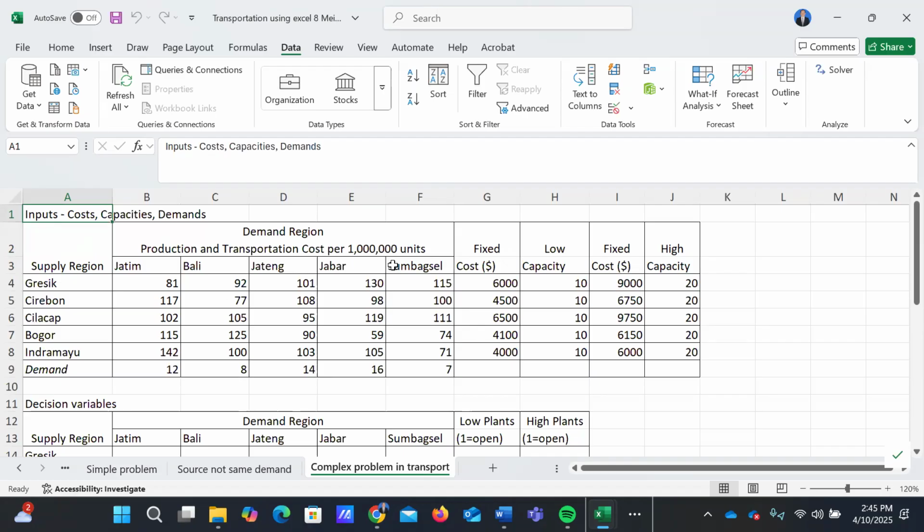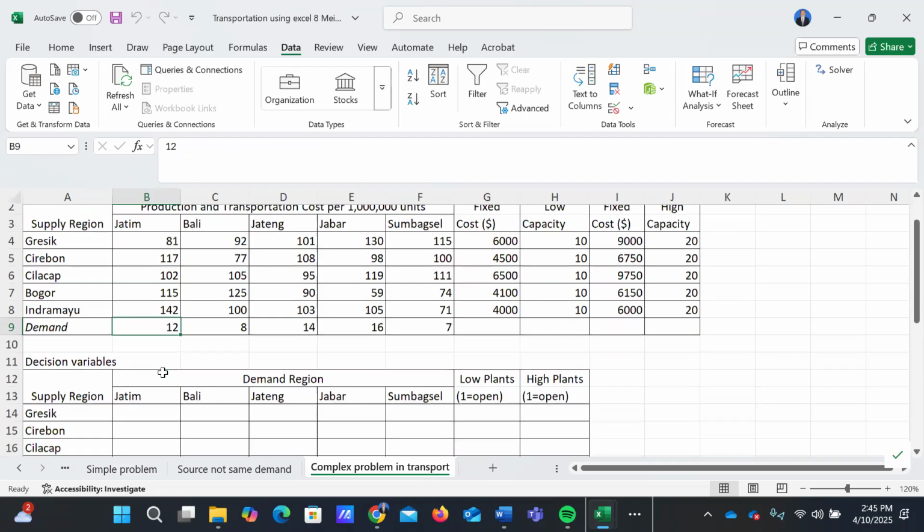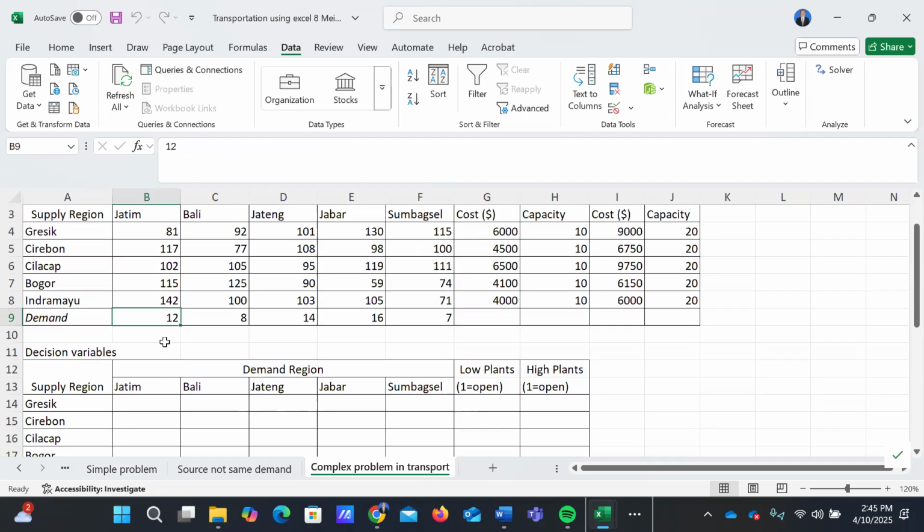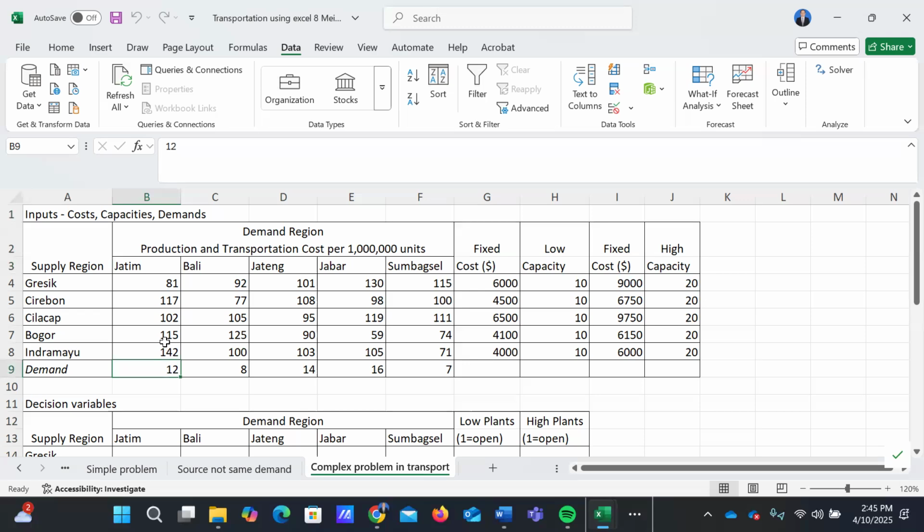The capacity we will decide by the solver, and the demand of the region respectively. Jatim has demand 12 million units, Bali 8 million units, Jateng 14 million units, West Java 16 million units, and Sumbaksel 7 million units.